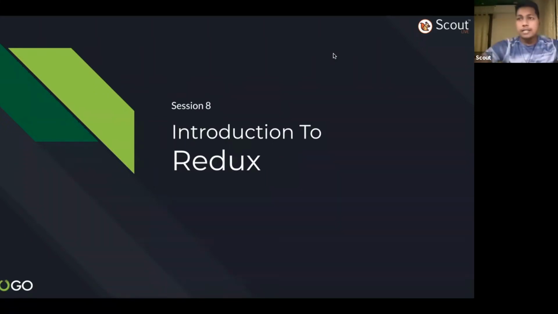Okay, so I have got inputs from all of you guys, so I will not waste much time. So Redux represents the state of our React application, right? The state means what kind of data we will visualize on our UI. We are building UIs using the React components, right? But the UIs are dumb, right? If you give static values, in that case UIs are dumb. So in order to make the UIs smart, you have to push some data, right?